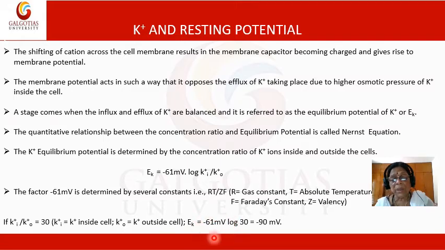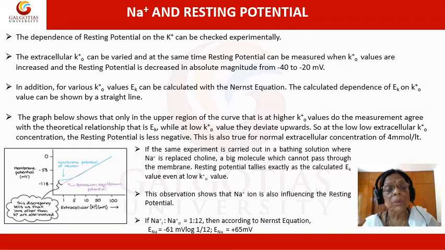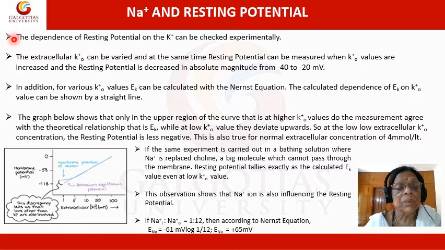And our resting potential is minus 75 millivolt. So the resting potential of the neuron is nearer to the equilibrium potential. Here we are studying the role of sodium in generating the resting potential.